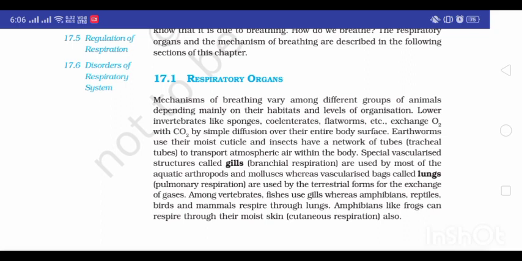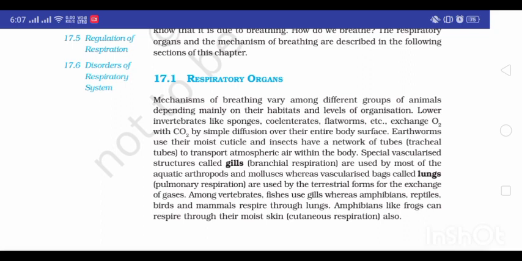Special vascularized structures called gills, branchial respiration, are used by the aquatic arthropods and molluscs, whereas vascularized bags called lungs, pulmonary respiration, are used by the terrestrial forms for the exchange of gases.